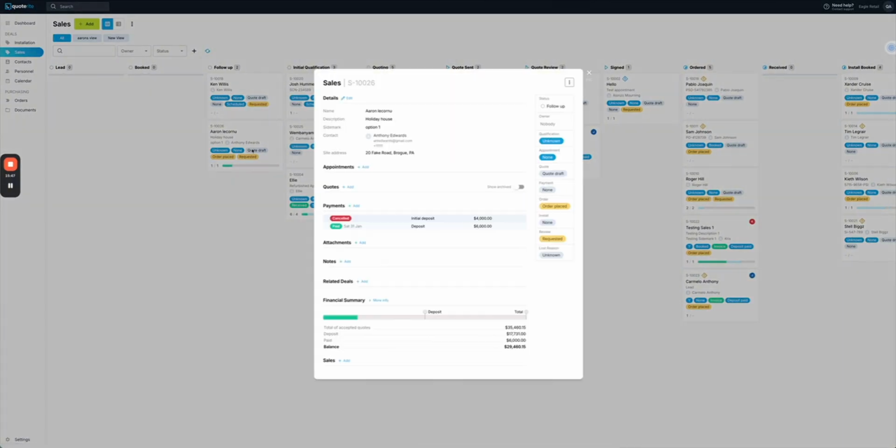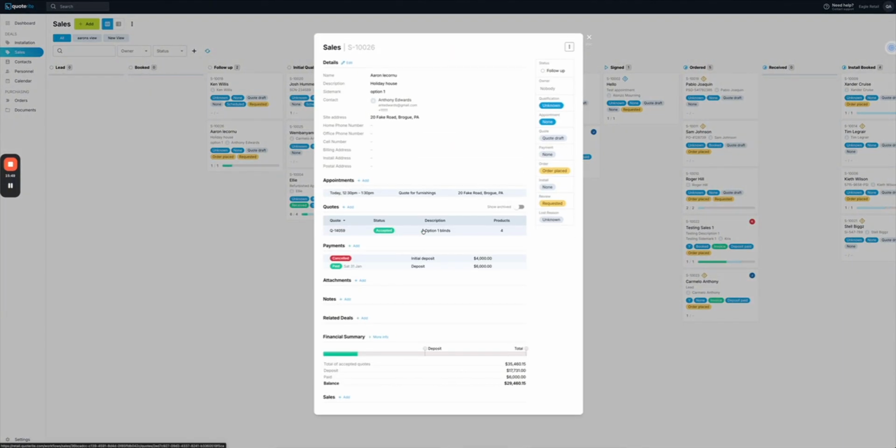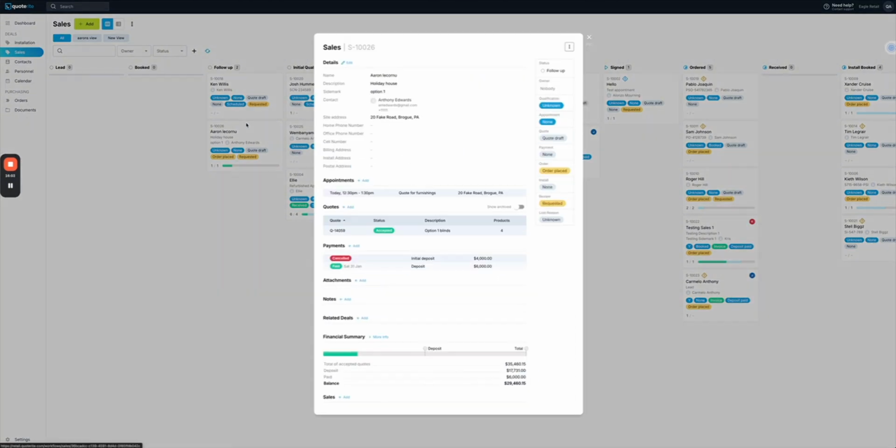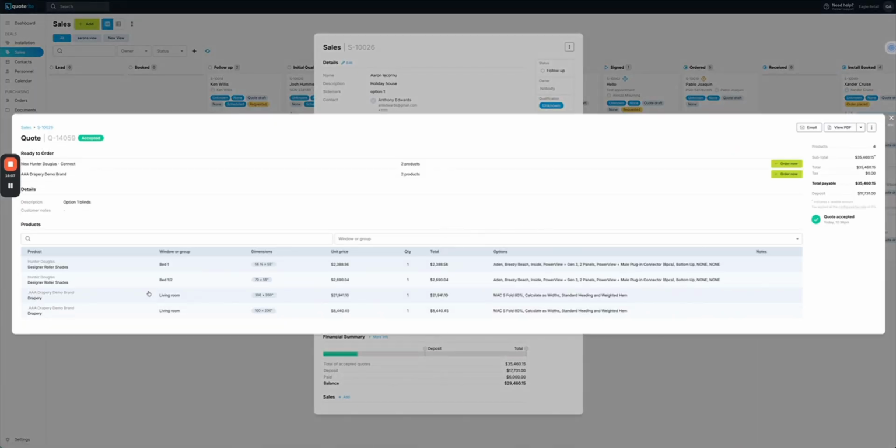The other option we've got for sending quotes is we can send a smart quote. So smart quotes, instead of just emailing a PDF, we can also send a link. They can view the link in home, they can pay deposits, etc. So very, very easy system to use. Let's have a look at our job here. So this is the job that we put through. Let's have a look at our accepted job.